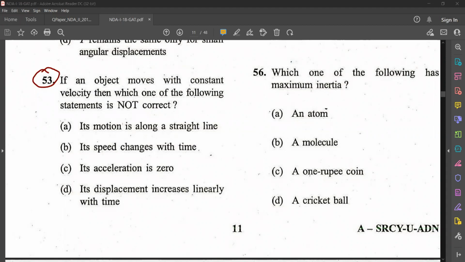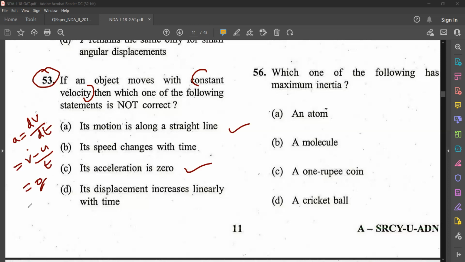If an object moves with constant velocity, its motion is along a straight line. That is correct. Its acceleration is 0. What is acceleration? a is equal to dv by dt, or you can say (v minus u) by t. So when velocity is constant, there is no change in velocity. So acceleration is 0. That is correct.